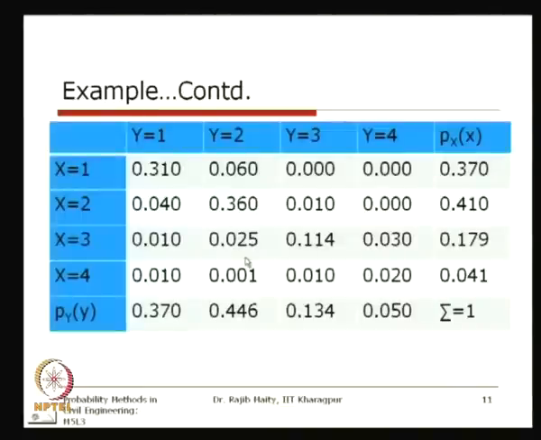So again, this is a joint probability mass function, and these are the marginals. What we are referring to here is y greater than 2, that means y equals 2, y equals 3 and y equals 4.